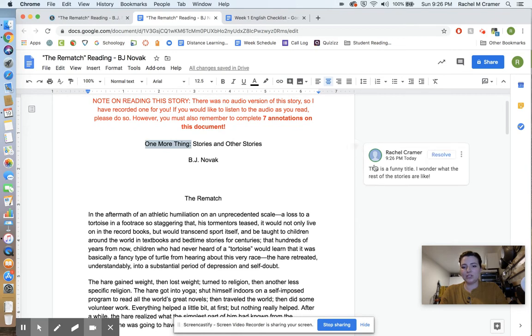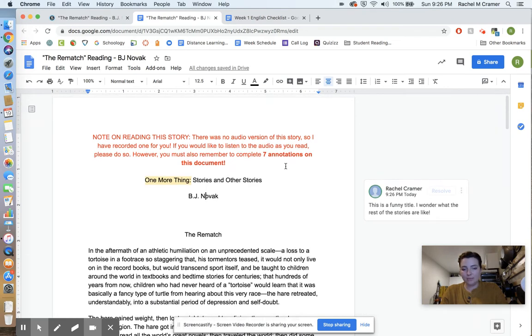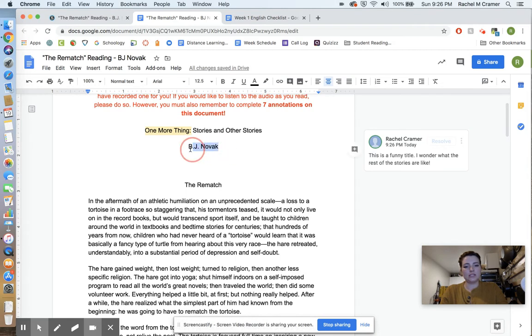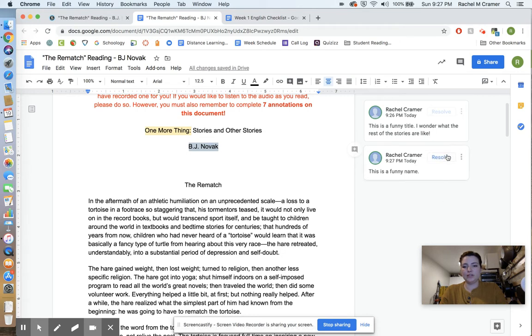I have an annotation in the margins of the story. This is how you're going to be annotating for this class for the rest of the year, okay? So make sure that you are clicking on this button up here, making sure that you are in suggesting mode, and then using it like this. This is a funny name. Comment. Awesome. Those are 2 annotations. I'm going to go ahead and delete these.